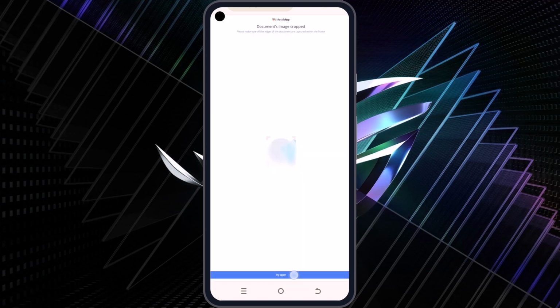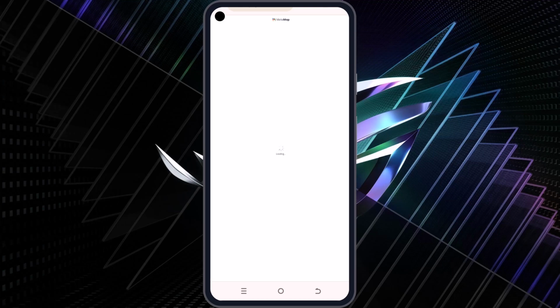I've taken the back part of my ID card. Now I'll upload all. Okay, so you can see right here I've uploaded the back and the front side of the Ghana card. Now I need to do the last part of the verification, which is to turn my head 360 times. Okay, you need to turn your head clockwise.